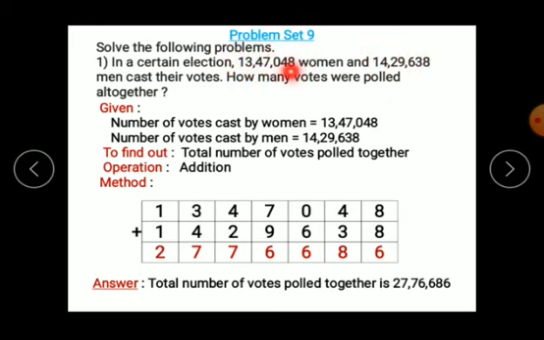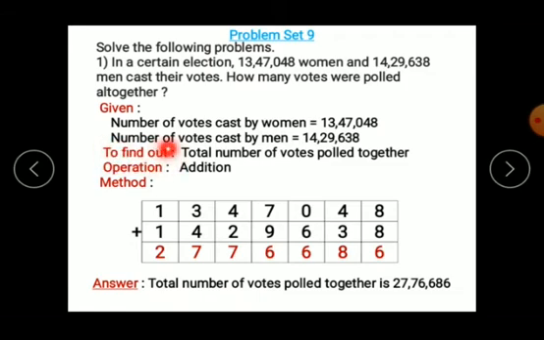This is the votes cast by women and this is the votes cast by men. So the number of votes cast by women is 13,47,048 and the votes cast by men is 14,29,638.